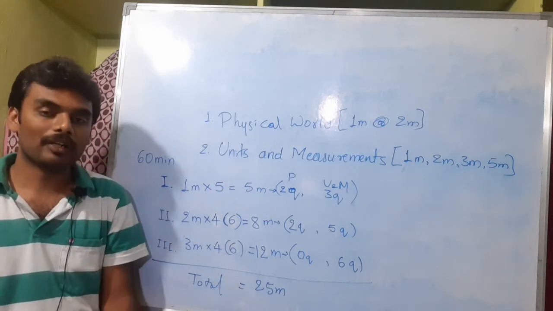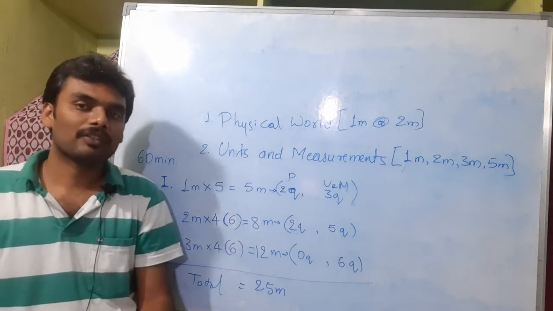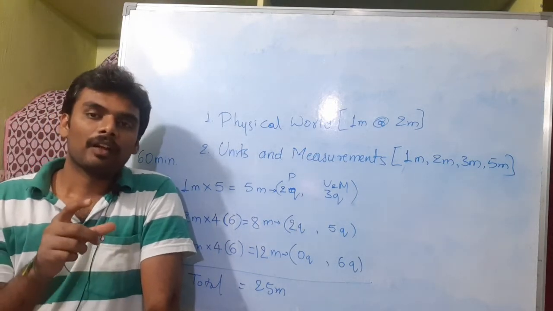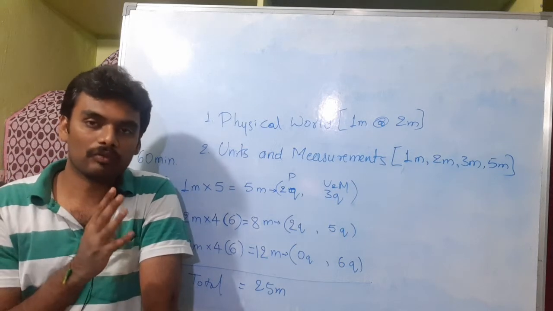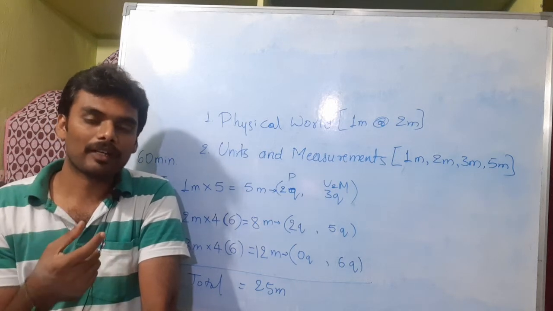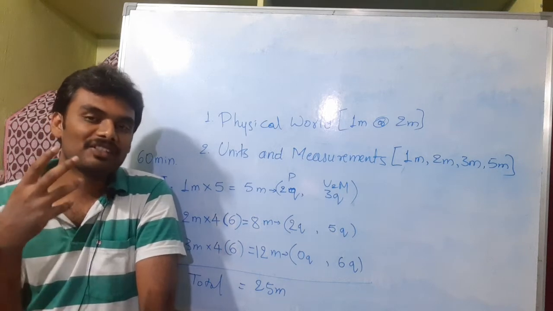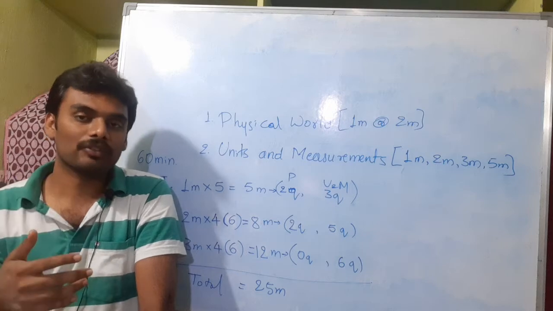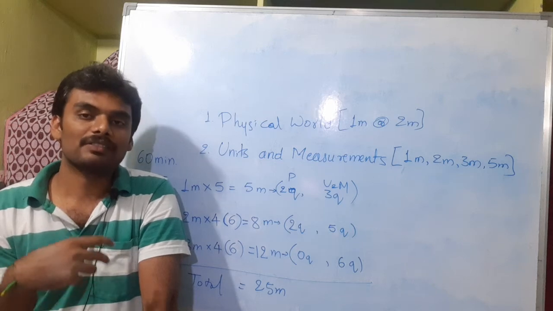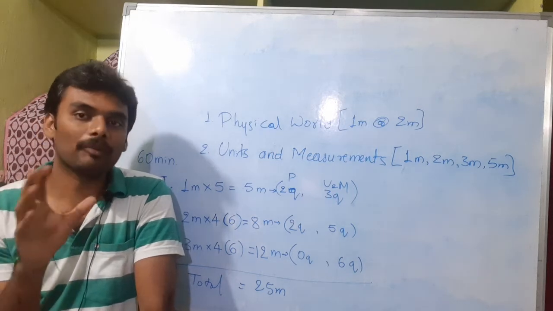It's only a 2 mark weightage chapter, physical world. And the kind of questions that can arise from physical world is, the first kind is about the table which I have given. There are 4 forces of nature, right? Gravitational force, electromagnetic force, strong nuclear force, weak nuclear force. You have to memorize which is the strongest force, which is the weakest force, which are the forces, and you should also remember the range of the forces, which is infinite, which is not infinite, like that. Okay, you should memorize that table very well.